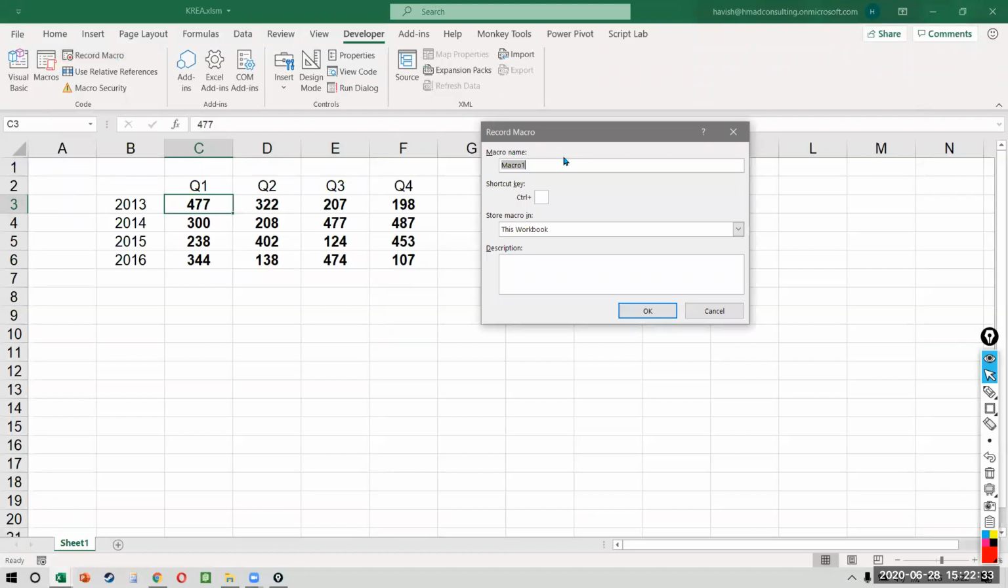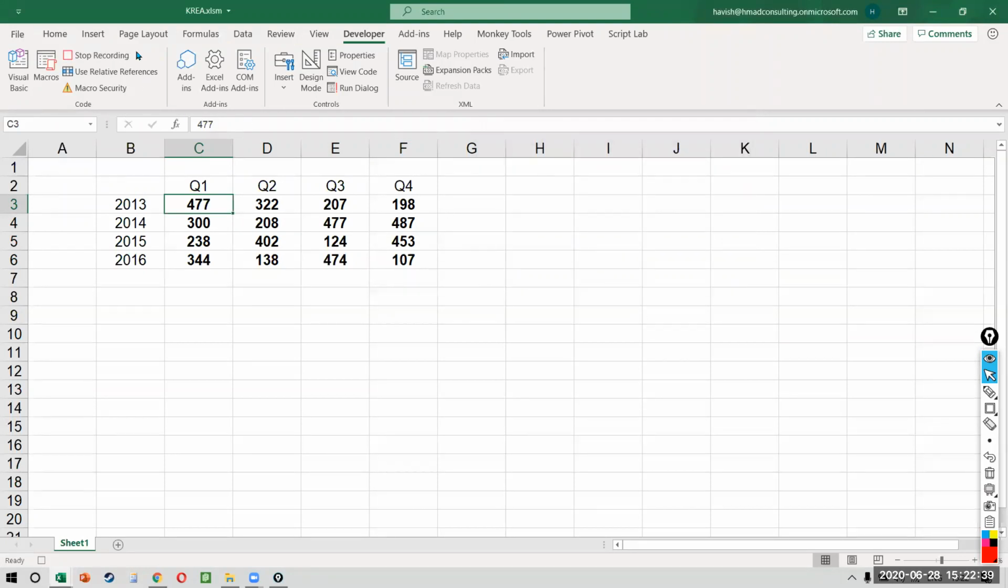The name is macro1. I'm okay with that. I'm not changing anything else. And I press OK. Now see what happens. This button at the top left will change to stop recording. So this is an indicator that right now, everything that I do on my system is being recorded.